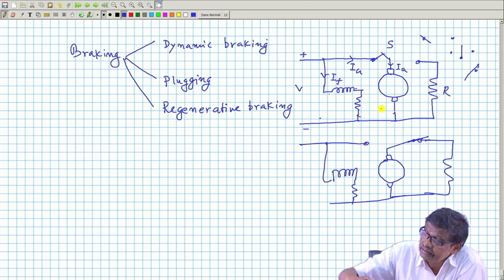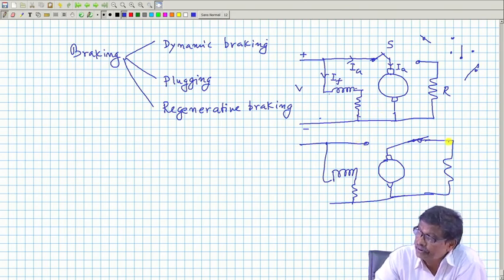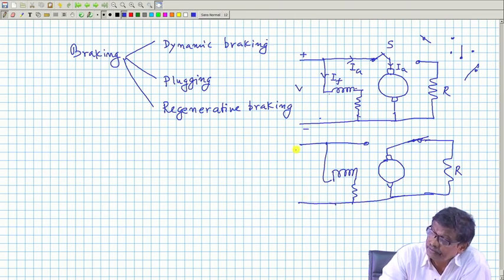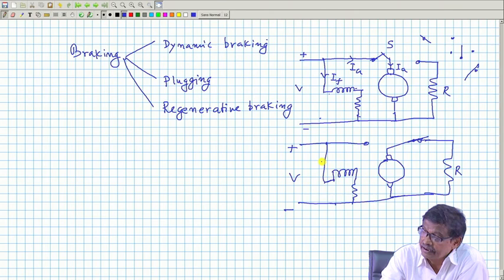This switch was here, you have put it suddenly there, this is R, and here is your supply voltage V. So, the field is energized, field current I have not disturbed. Initially, it was running in the clockwise direction.